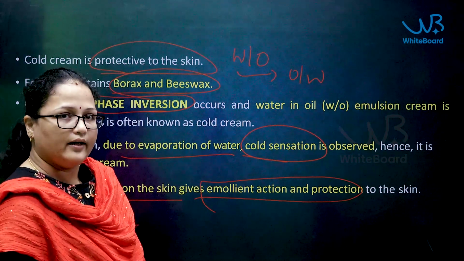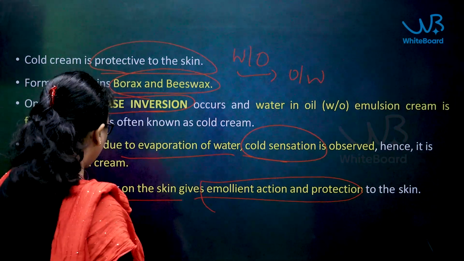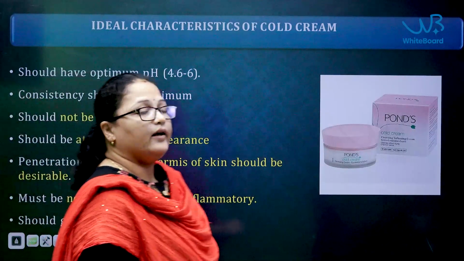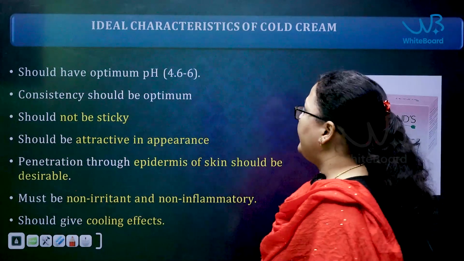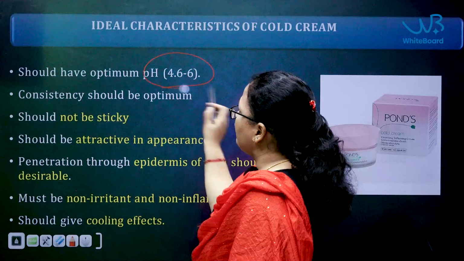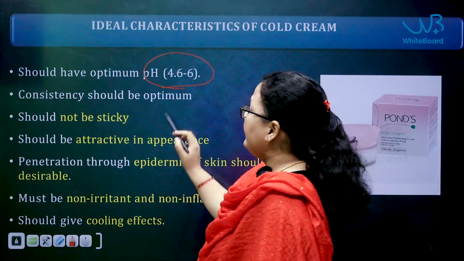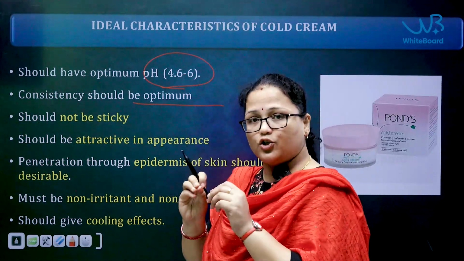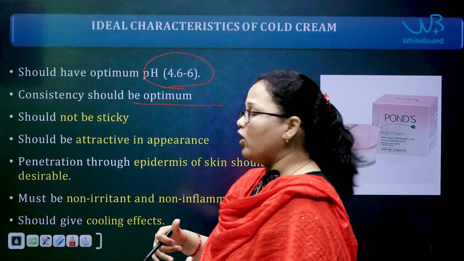So, it prevents the dryness, it gives the moisture to the skin. Next, ideal characteristics of cold cream. So, ideal characteristics, it should have an optimum pH of 4.6 to 6. Next, the consistency or the viscosity should be optimum. It should not be too high, it should not be too low.